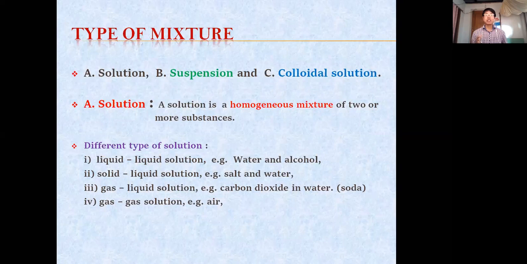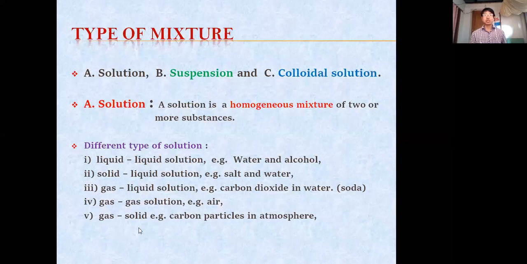It is a gas-gas solution, because the nitrogen, oxygen, and carbon dioxide, all these gases are present in the air. So this is a gas-gas solution. All are gas. The other one is gas in solid, like carbon particles in the atmosphere, or the example that we have taken, carbon with